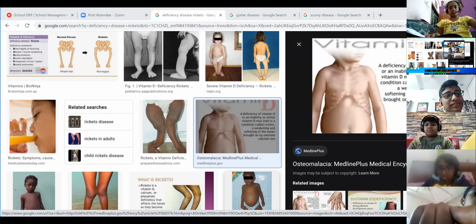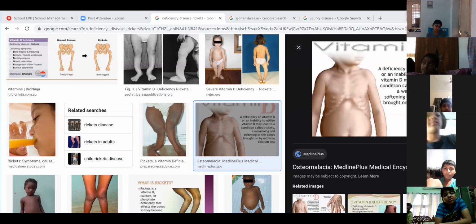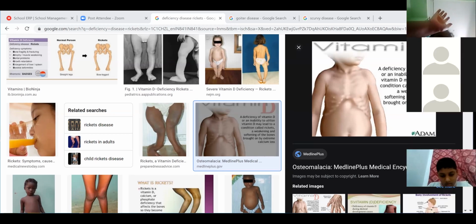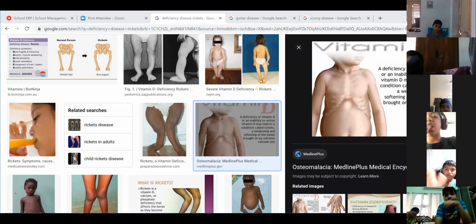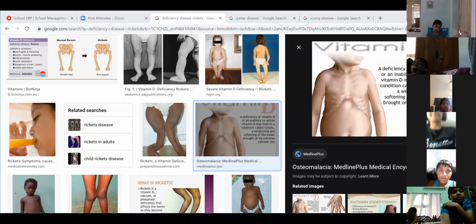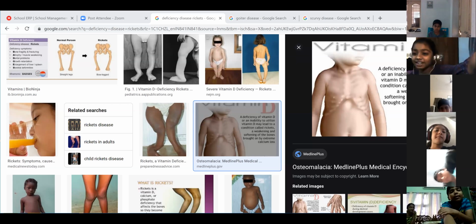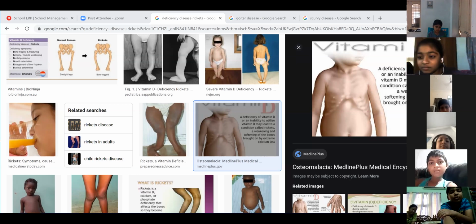Ma'am, vitamin D. Bhuvan, just tell me, with the deficiency of which vitamin does the patient usually suffer from rickets? Yes, you can unmute yourself. Good. Vitamin D. Okay.